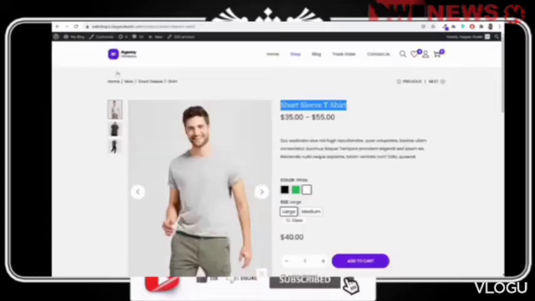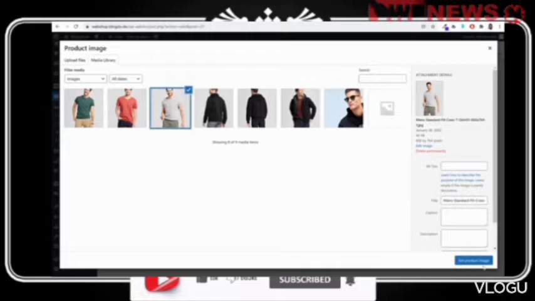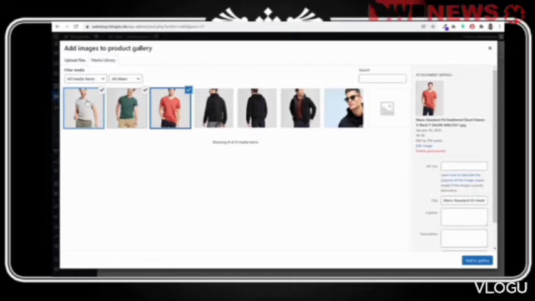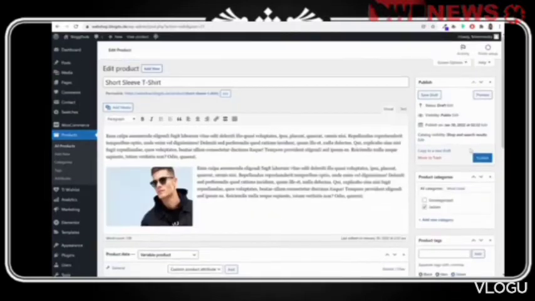And for the main image, maybe we want this white image. Click on set product image. For gallery images, we want these two images as well. Okay, now click on publish.